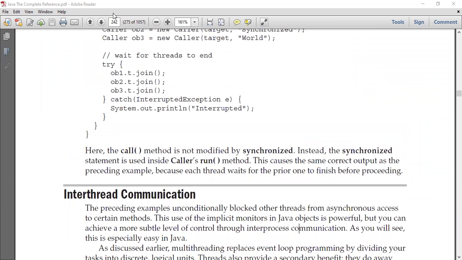But anyhow, let me discuss this producer-consumer problem. It is nothing but a producer and a consumer.